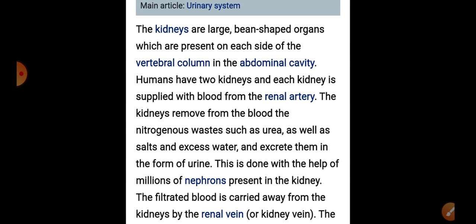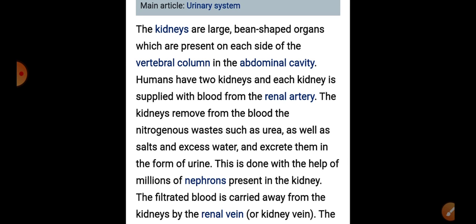And where exactly do we have the kidney? We have the vertebral column, that is the backbone, made of vertebrae, and in the abdominal cavity we have a pair of kidneys. So humans have two kidneys, and each kidney is supplied with blood from the renal artery. This we have also done: we have two kidneys and each gets blood from the renal artery.